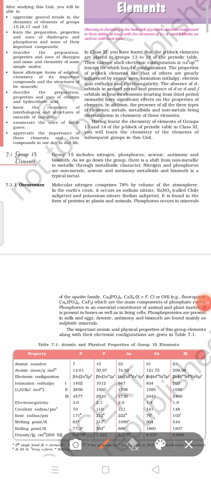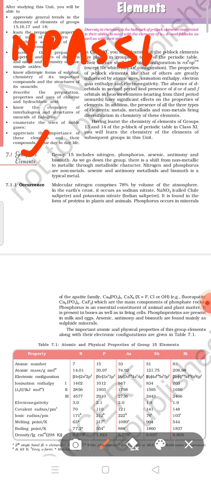Now we will study group 15 elements first. As I have told you, nitrogen, phosphorus, arsenic, antimony and bismuth are the elements in group 15.